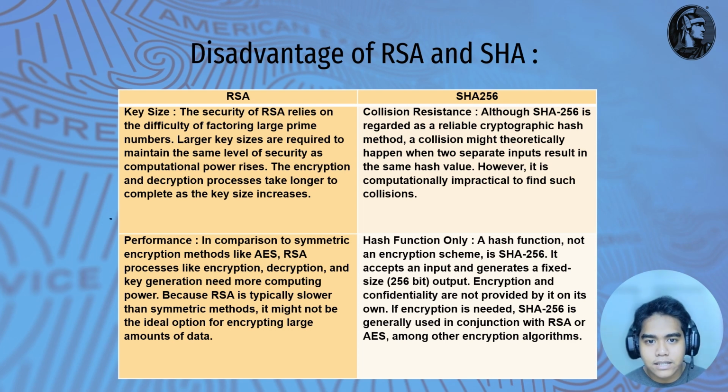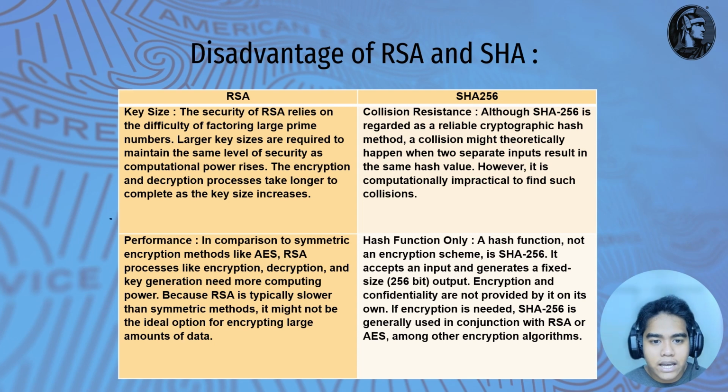Because RSA is typically slower than symmetric methods, it might not be the ideal option for encrypting large amounts of data. Next, SHA. The first factor is collision resistance. Although SHA is regarded as a reliable cryptographic hash method, a collision might theoretically happen when two separate inputs result in the same hash value. However, it is computationally impractical to find such collisions.